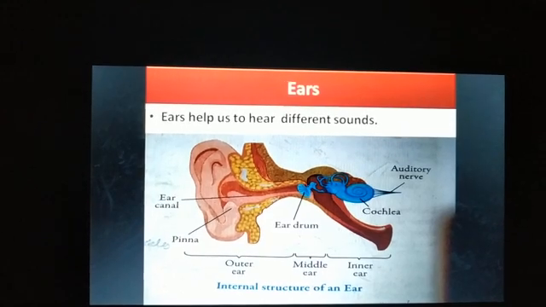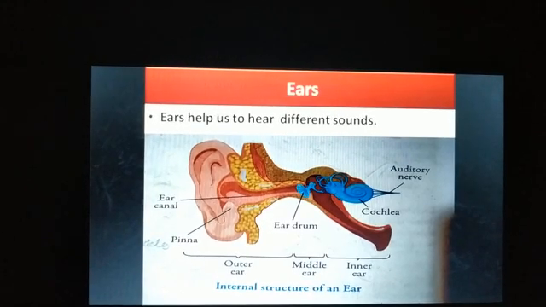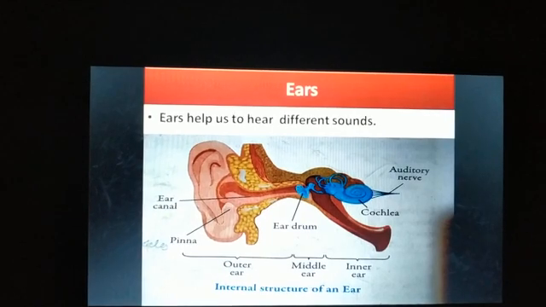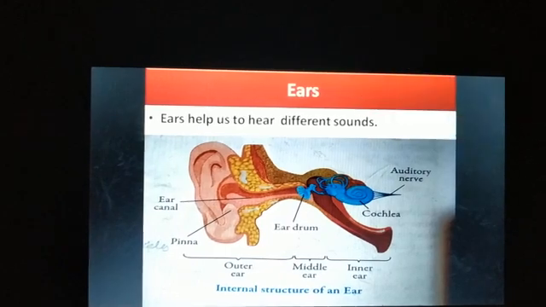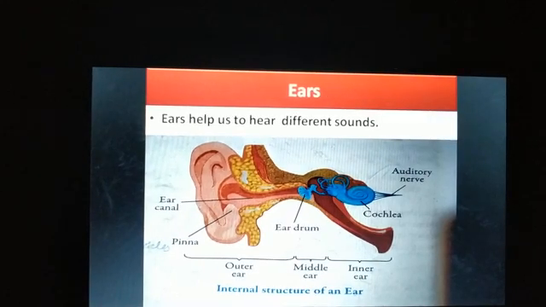Hello students. So in our last class we have studied about eyes. The second sense organ that we will study is ears. So ears help us to hear different sounds, isn't it? You are able to hear me because of your ears, right?